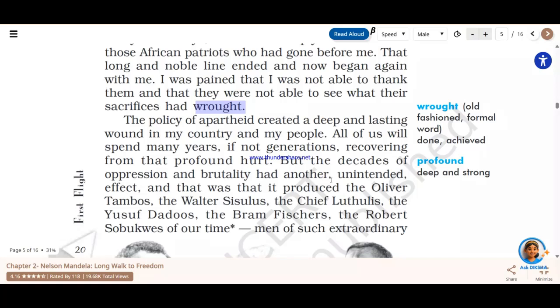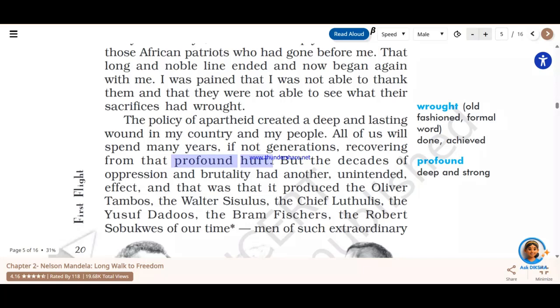Now over here you see Nelson Mandela says that all of us will spend many years, if not generations, recovering from that profound hurt. Now what is this profound hurt? Time and again they were being told they were bad, and they were restricted from entering various areas. In spite of being citizens of their country, they had restrictions on visiting different places, and on doing things which every person should be allowed to do. Say for example, they were not allowed to go to cinema theaters. Why? Because they were dark skinned people and those places were made for white skinned people.